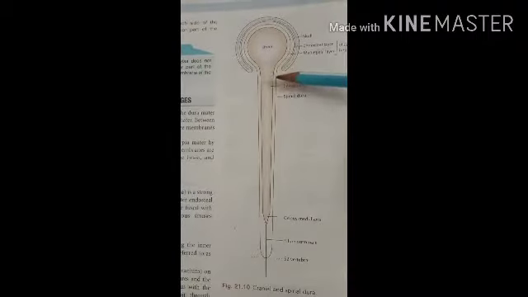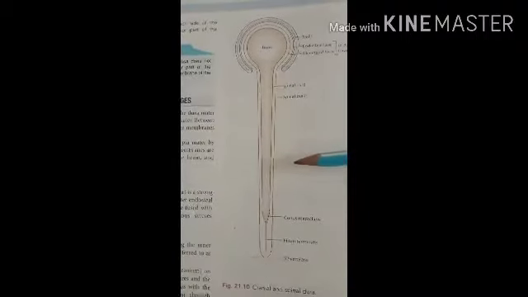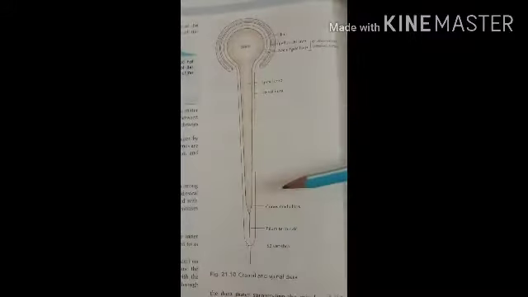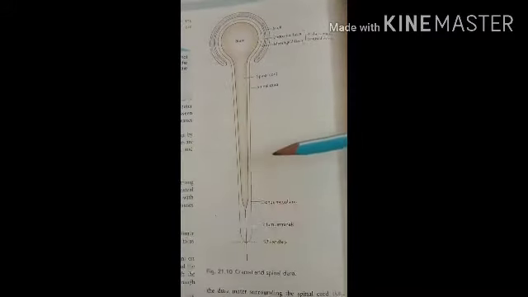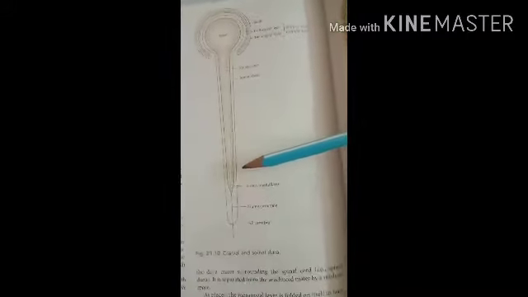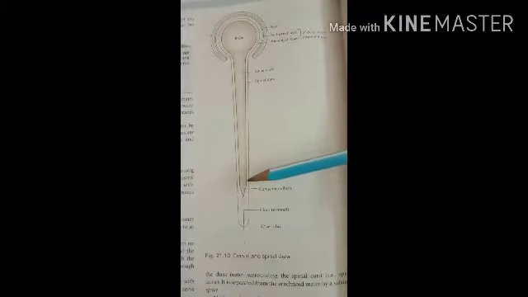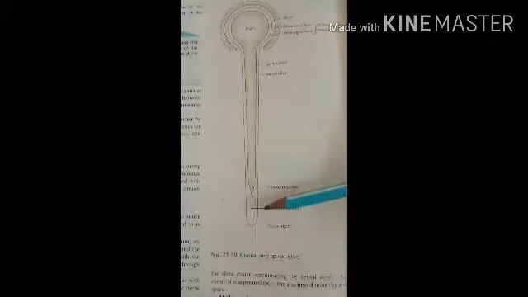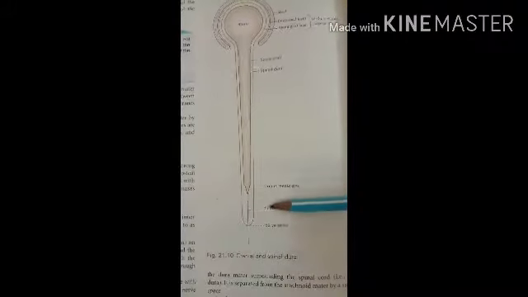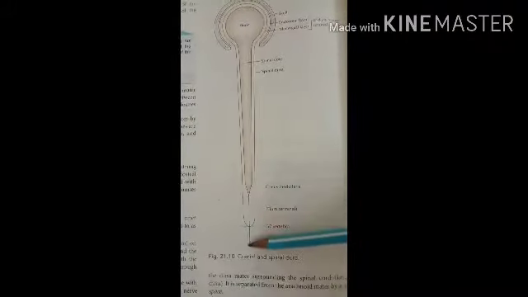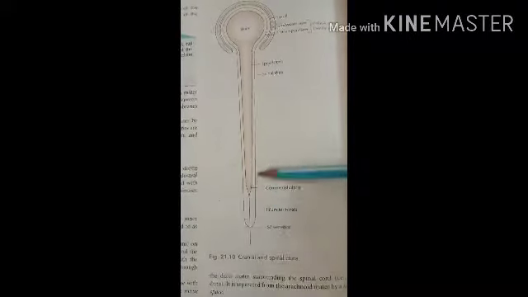The spinal dura mater is separated from the vertebra by the epidural space, and it encloses the filum terminale and is fused with the periosteum of the coccyx. So here you can see that is the filum terminale, this one.